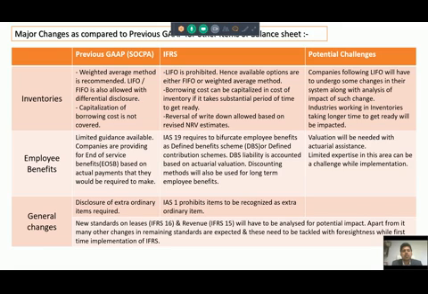So IFRS 16 leases and IFRS 15, that is revenue from contracts with customers, were recently issued by the IASB, and we should consider the potential impact of such standards.